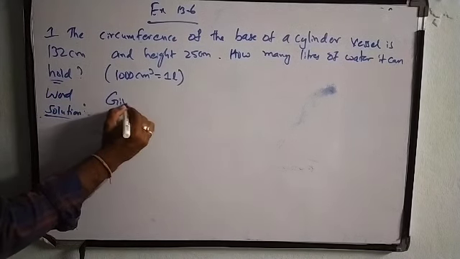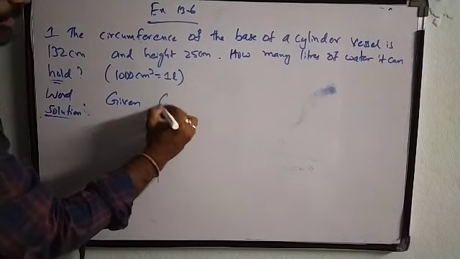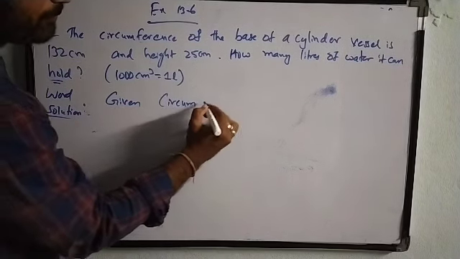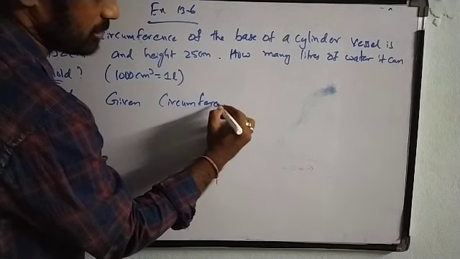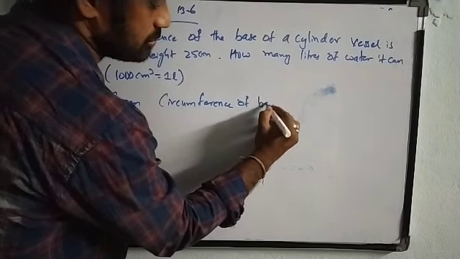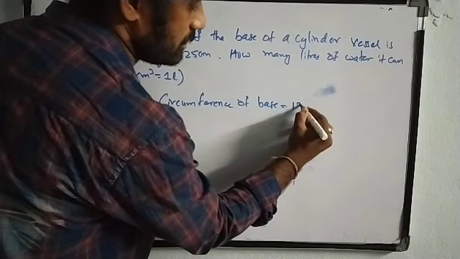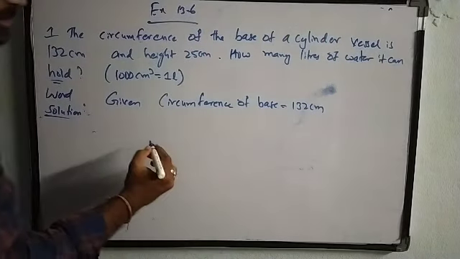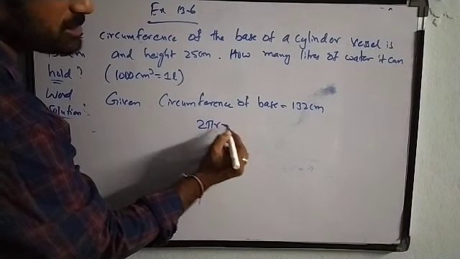So given, circumference of base is 132 centimeter. So that is 2 pi r, since the base is in circle shape.